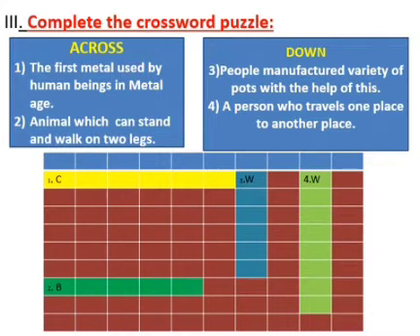Animals which can stand and walk on two legs. Third question, that is under down. People manufactured variety of pots with the help of this. Fourth question, a person who travels one place to another place.